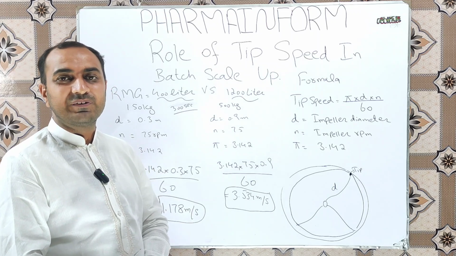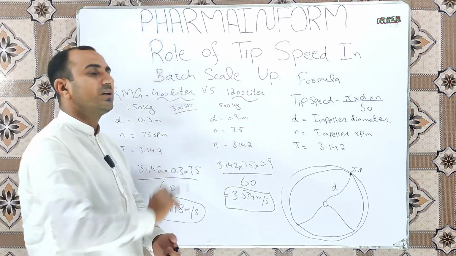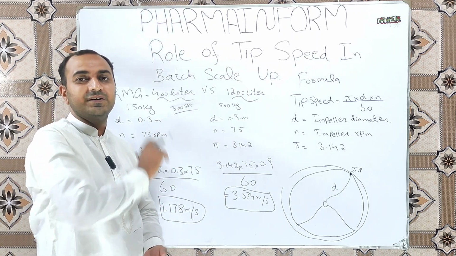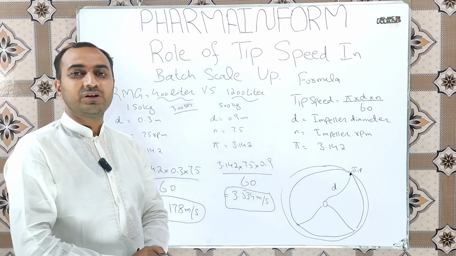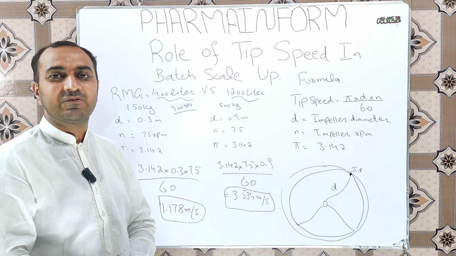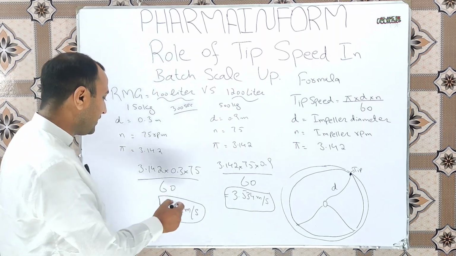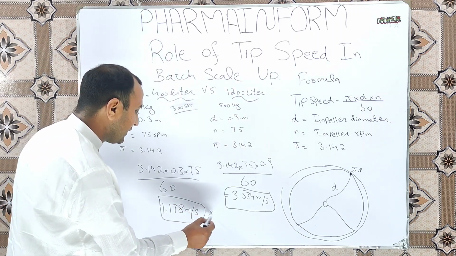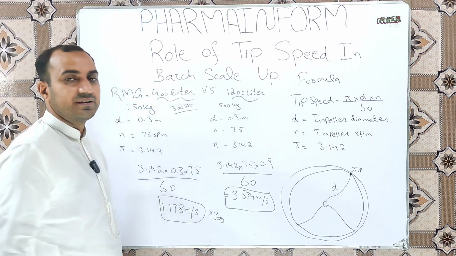Suppose we are mixing our batch in the 400 liter mixing granulator for 300 seconds. Then the total mixing distance traveled by the tip of the impeller blade will be 1.178 into 300, which is 351 meters.